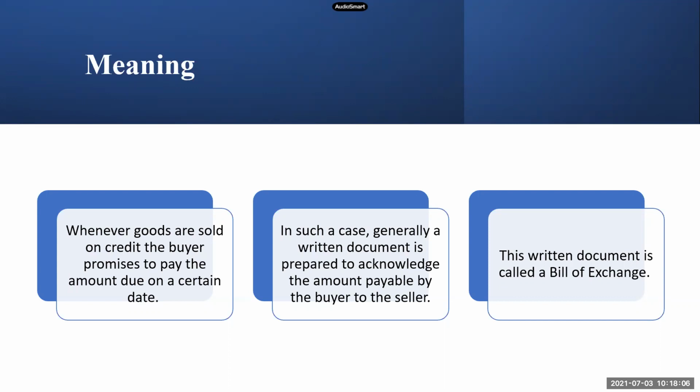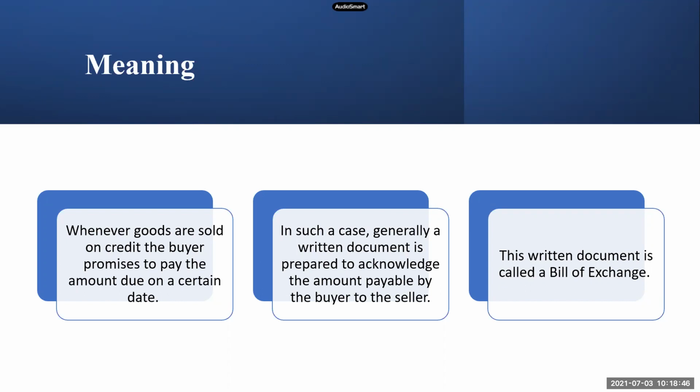The seller will make the document and he will get the buyer's acceptance on this document. When I say acceptance, the buyer needs to sign on that. So if the buyer is signing and giving, it means that he has given his acceptance. It implies that he has accepted that, yes, I will pay the amount after 2 months. So a bill of exchange is simply a written document which shows the amount payable by the buyer to the seller, and it is prepared by the seller of goods. Students always get confused with this. They think that the buyer is preparing. No, the seller will prepare the bill.